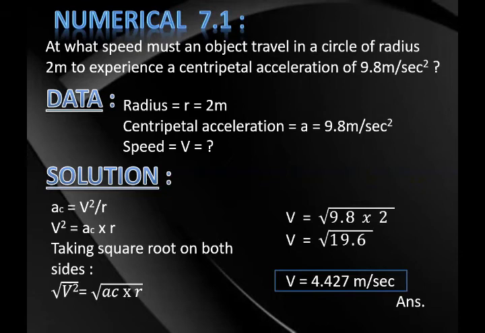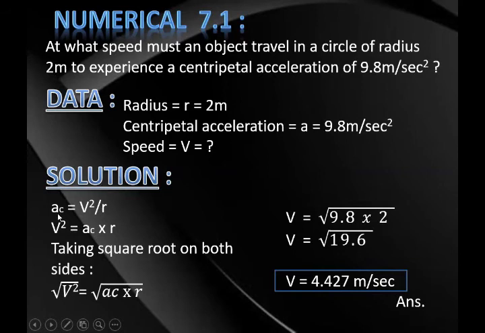The radius is R is equal to 2 meter. The centripetal acceleration is given, AC is equal to 9.8 meter per second square. This is the unit of acceleration. You have to find out the speed. Speed is required, V.